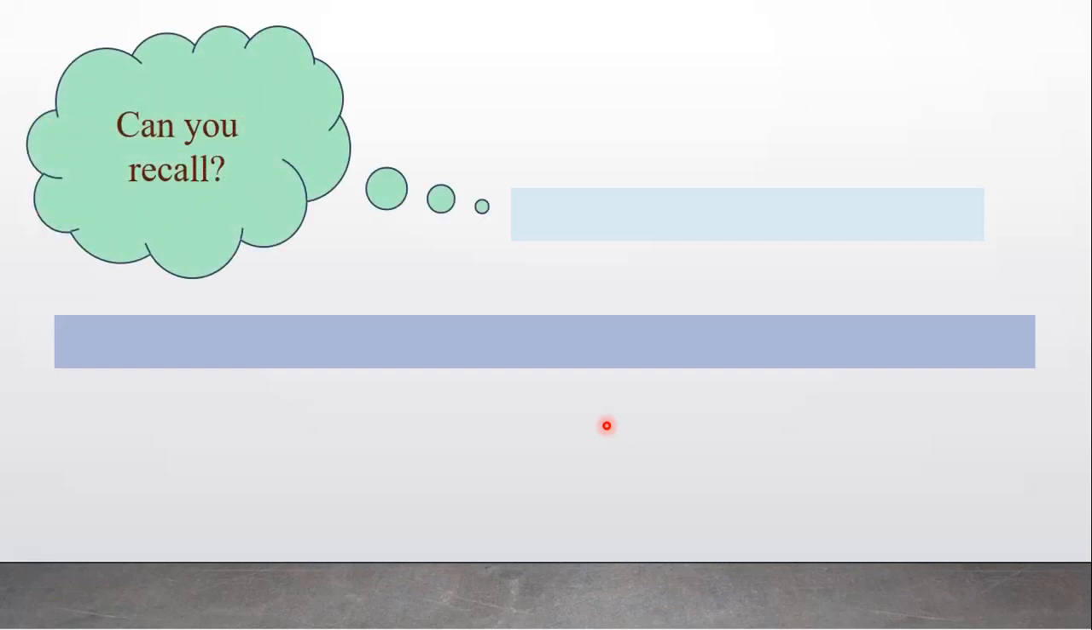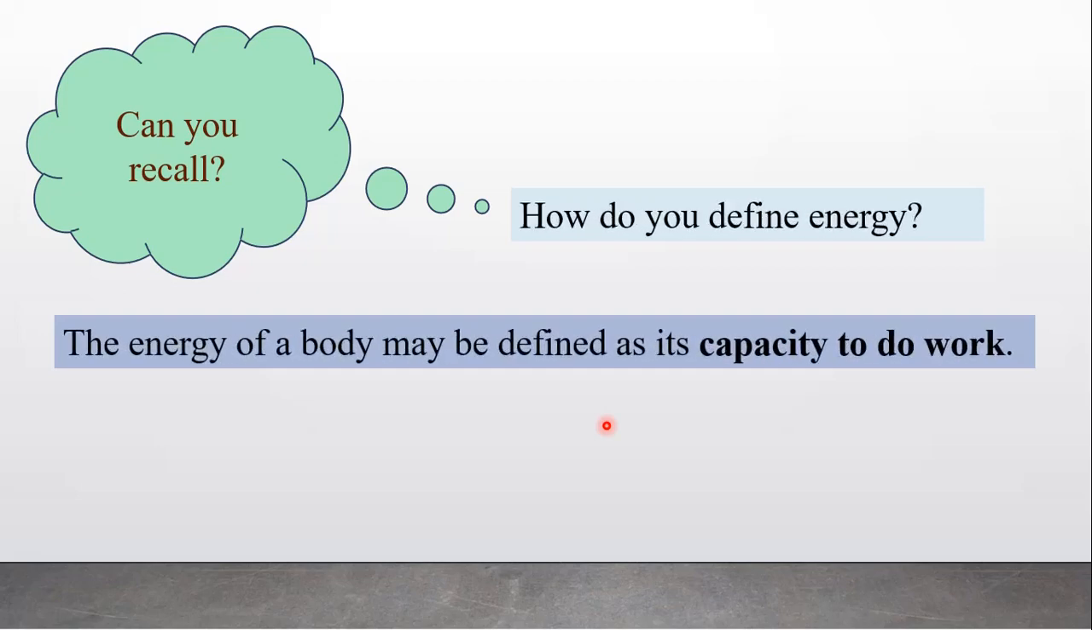In your previous standards, you have studied this term, that is energy. Energy means what? Energy is the ability to do work, the capacity to do work, that is called energy. So a body having high energy or more energy can do more work. Therefore energy of a body may be defined as its capacity to do work.